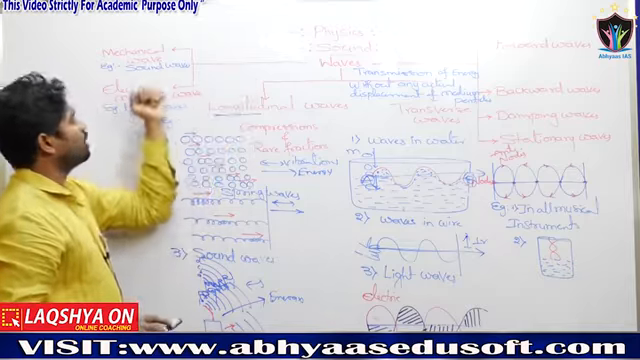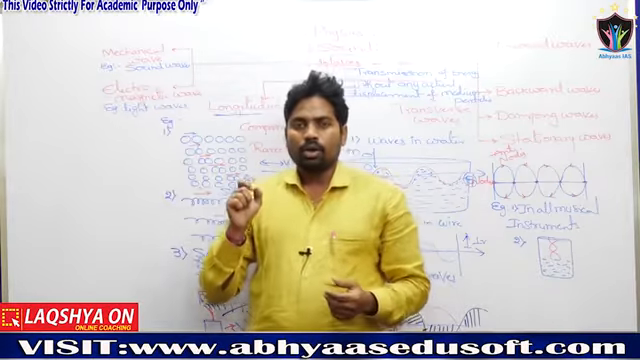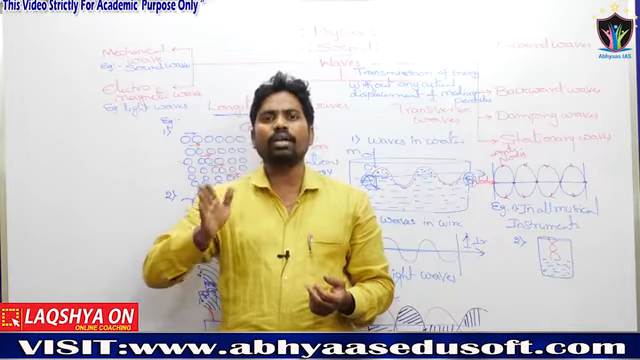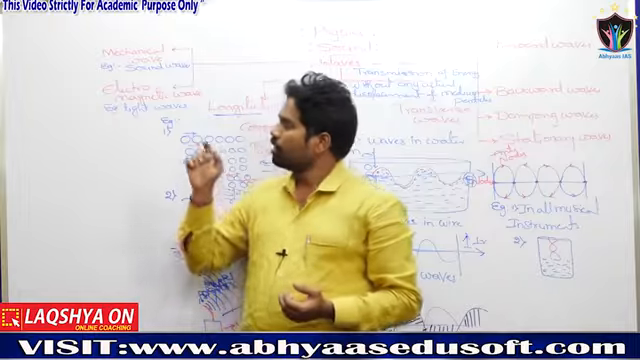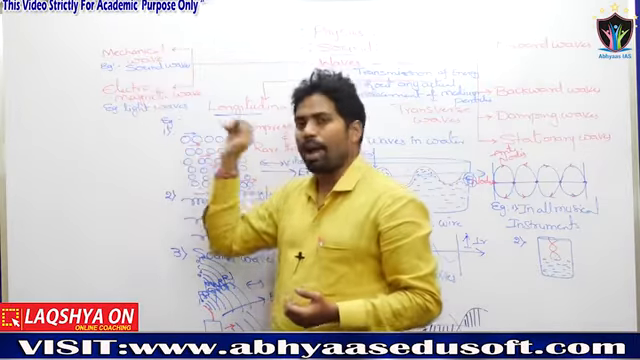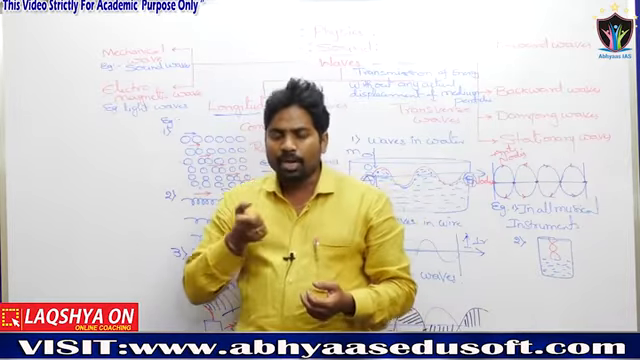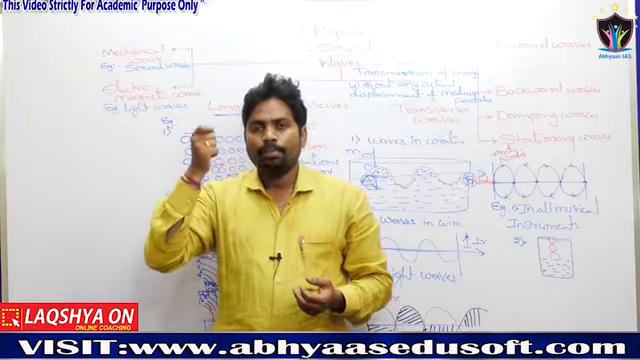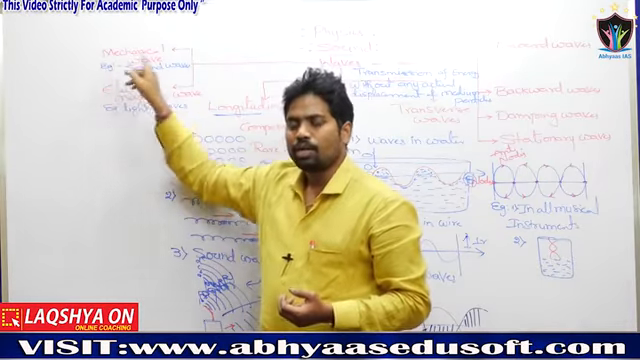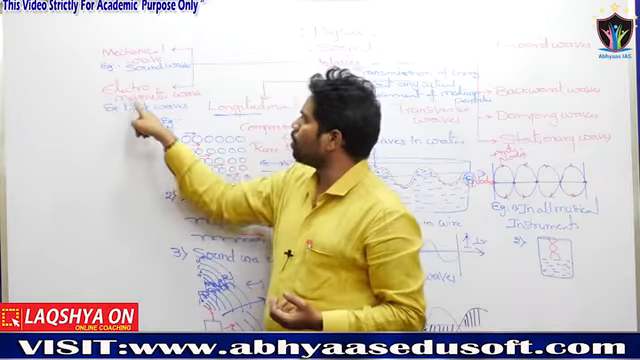The waves are classified into another two types based on propagation: whether a medium is compulsory or not. Based on that, the waves are classified into mechanical waves and electromagnetic waves. Mechanical waves: for the propagation, a medium is compulsory. Those waves are called mechanical waves. If there is no need of a medium for propagation, they are called electromagnetic waves.